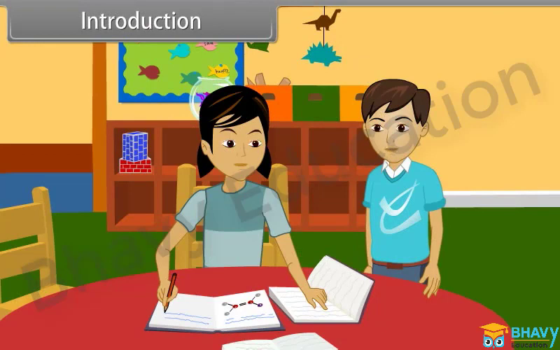Teacher has taught us about single bonds and alkanes, but she did not teach alkenes. What are they? Alkenes are unsaturated hydrocarbons and so are alkynes. Come, I'll tell you in detail about alkenes and alkynes.